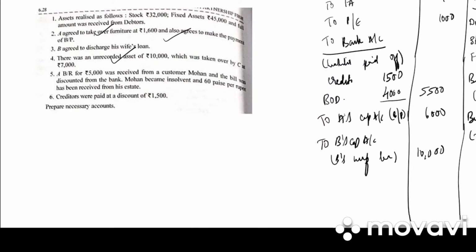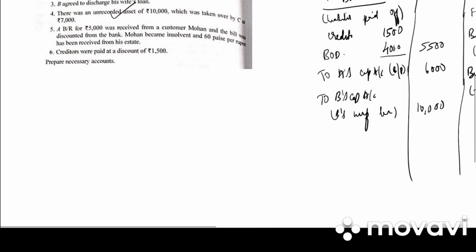Next we have a bills receivable for 5,000 received from a customer Mohan and the bill was discounted from the bank. So to bank account, payment for bill discounted, how much is it? 5,000. Mohan became insolvent and 60 paisa per rupee has been received from his estate.